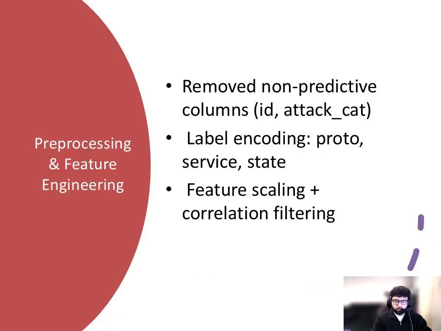Before training any model, I removed non-predictive fields like ID and attack cat. Categorical variables such as protocol and service types were label encoded. I also scaled the data and dropped features with a Pearson correlation above 0.98 to reduce redundancy and noise.